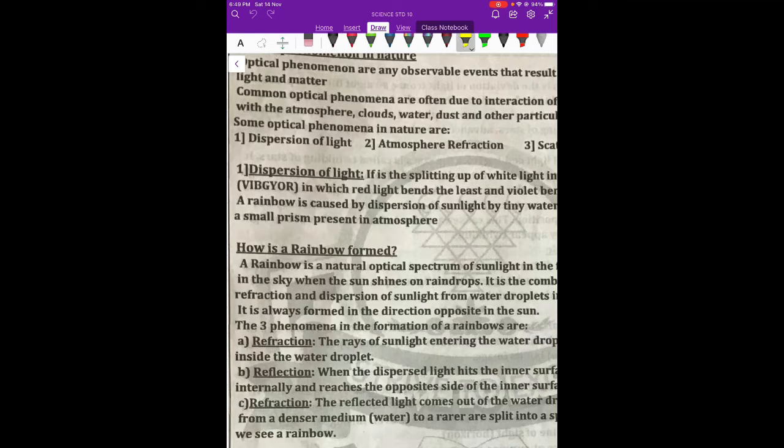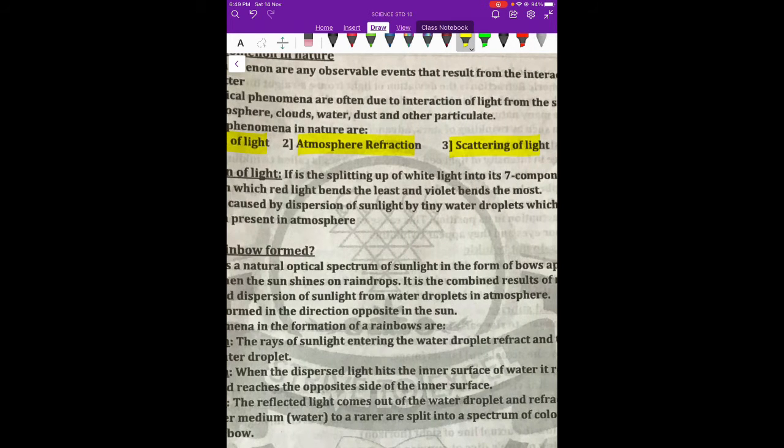Now the most important and common ones are: first, dispersion of light; second, atmospheric refraction; and the third is scattering of light.